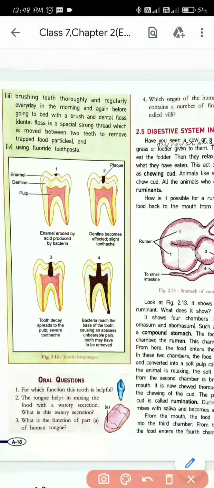So what happens? Sometimes you will eat something and you will not brush your teeth at night. You will skip that one. And also sometimes if food is left in the teeth, suppose there is some food left on your teeth, what will happen? This will be infected by bacteria, and when bacteria gets formed, what happens? It will form sugars. The bacteria will eat the food left, and acids will be formed. The bacteria will produce enzymes, and those enzymes will react with the enamel.